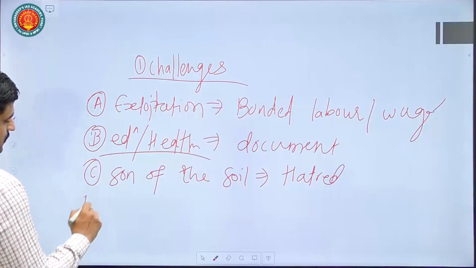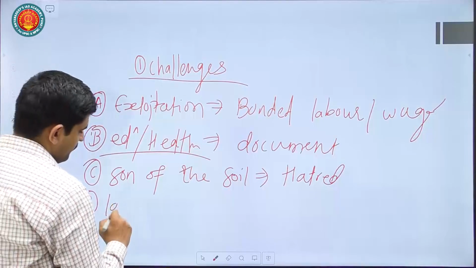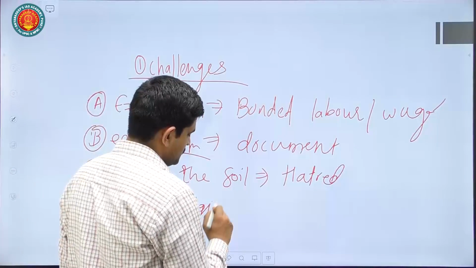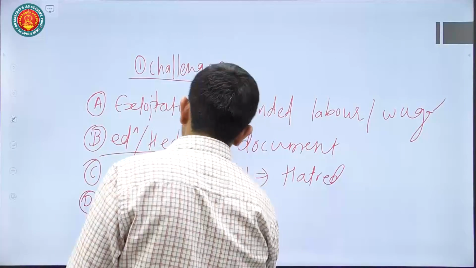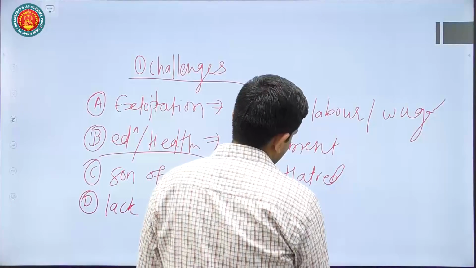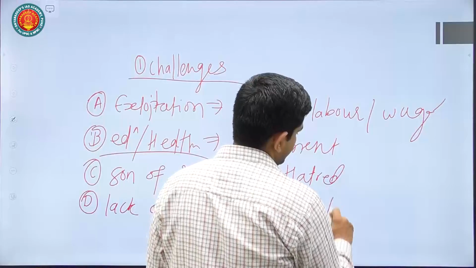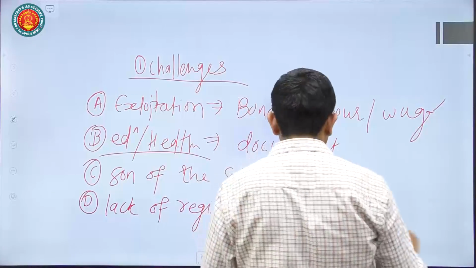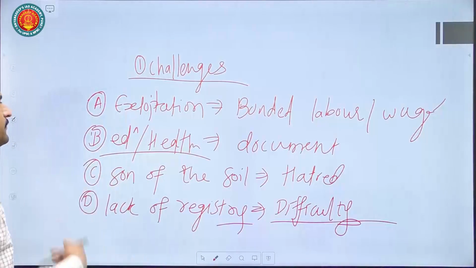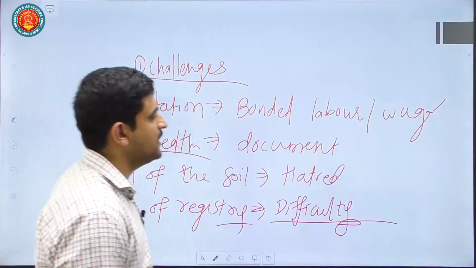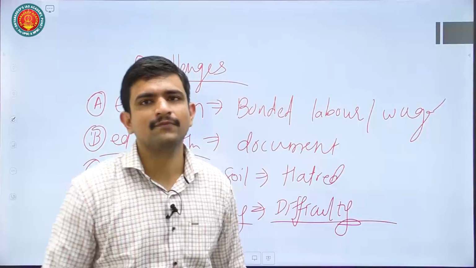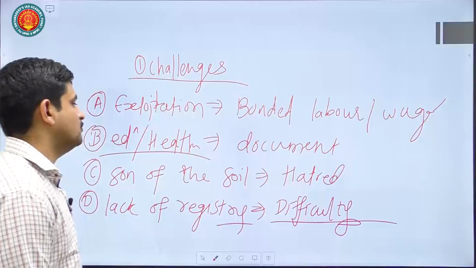Because of that, locals will have hatred towards these migrants. Another challenge is the lack of a migrant registry. That you can also mention, and that is why targeting this population becomes difficult. That is why we have seen during COVID-19 how the whole issue of migrants was a hidden issue, and it came to the surface very unfortunately. So that also you can mention.